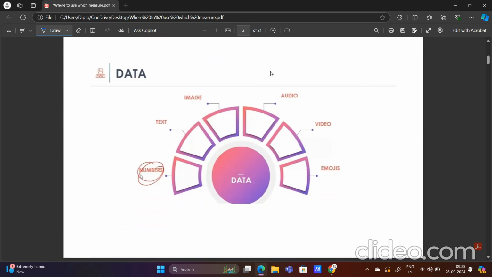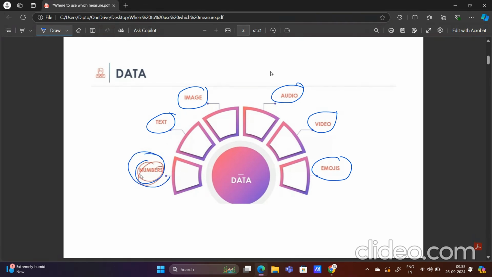Now data can be numbers, data can be text, data can be images, data can be audio, data can be video, and data can be emojis. In the previous time period, data was only numbers, but in the current period, data is not only numbers and numerics. Text is also a form of data, images are also a form of data, audio, video, emojis, all of these are a form of data.